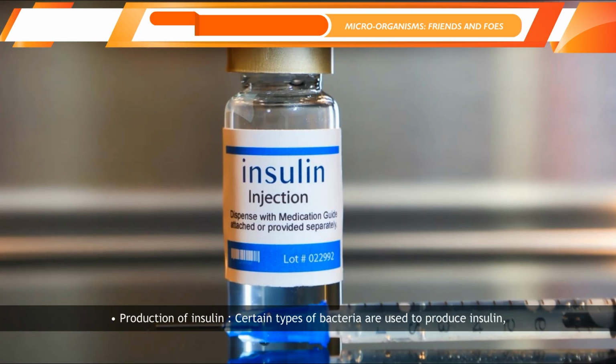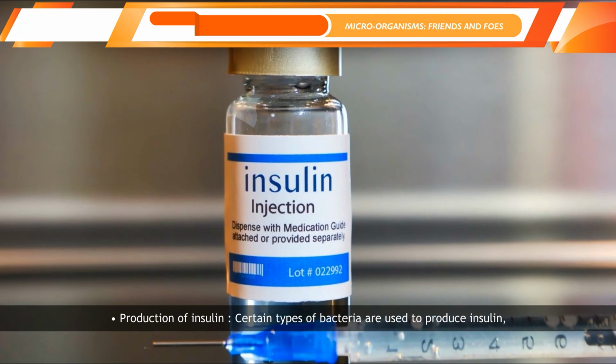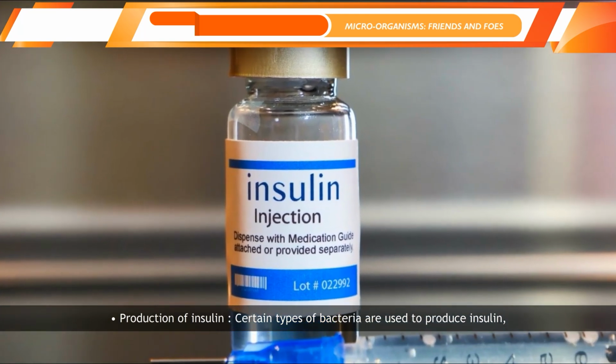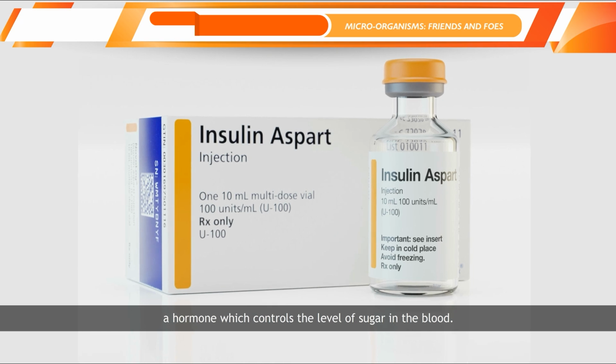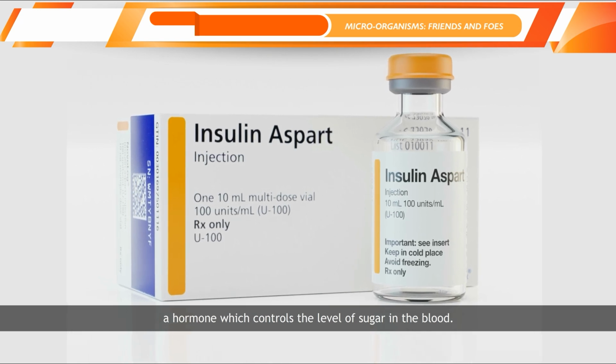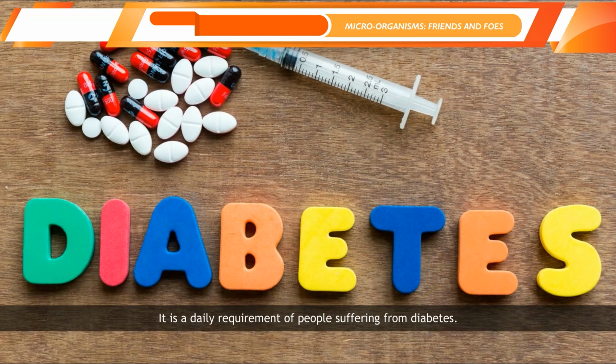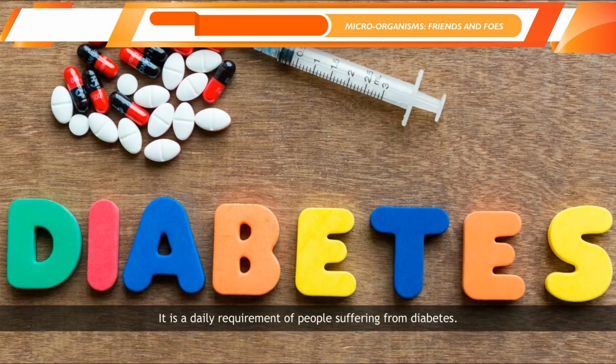Production of insulin. Certain types of bacteria are used to produce insulin, a hormone which controls the level of sugar in the blood. It is a daily requirement of people suffering from diabetes.